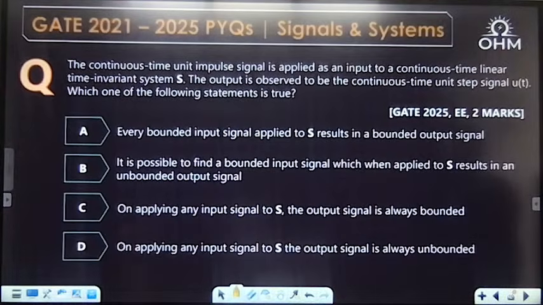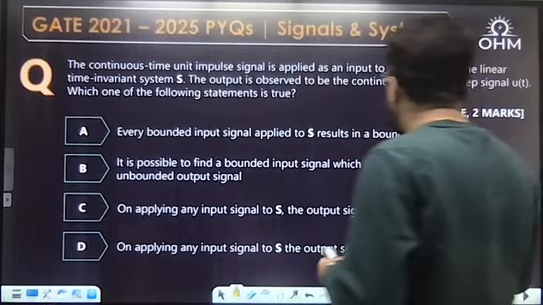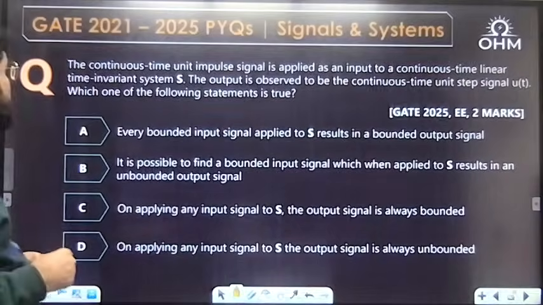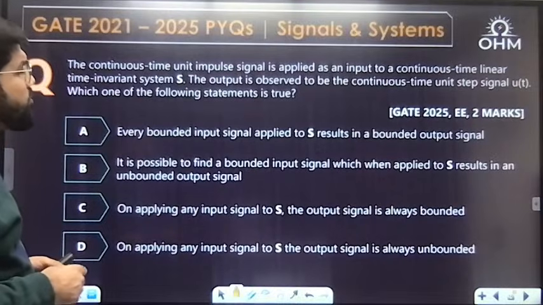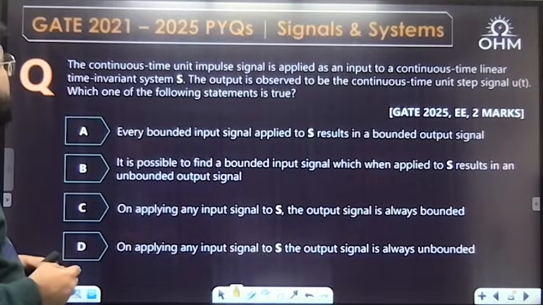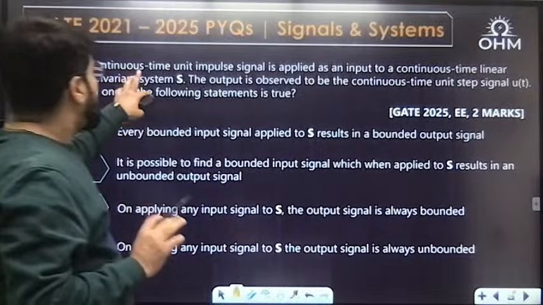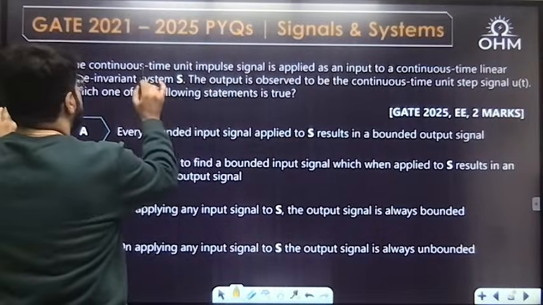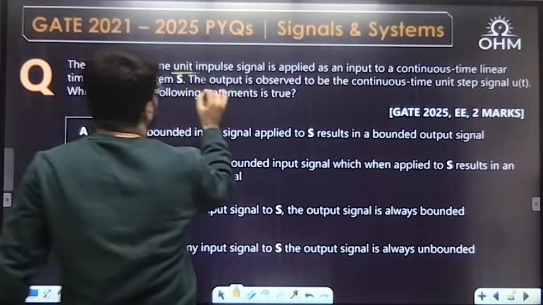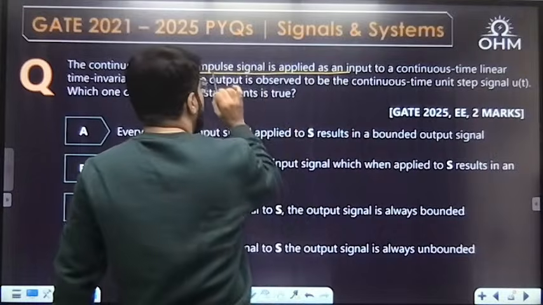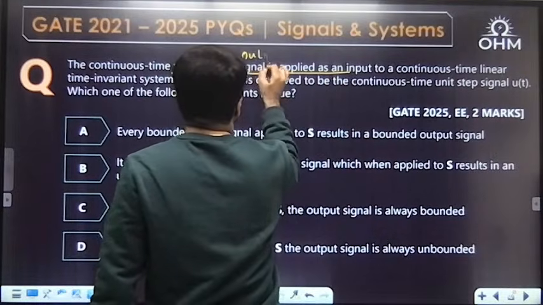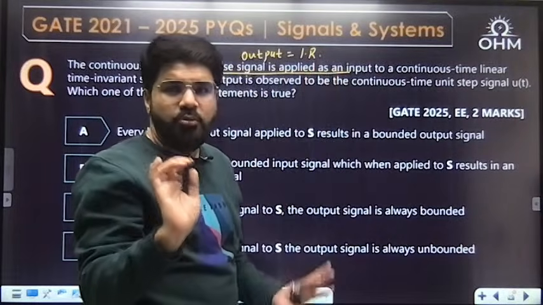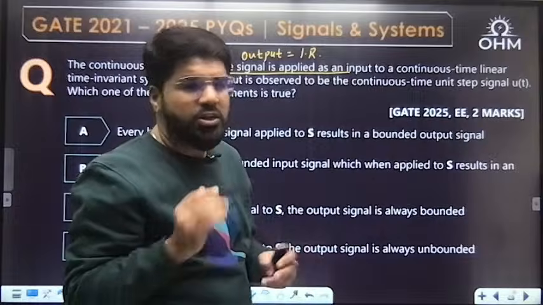Next question. The continuous time unit impulse signal is applied as an input to a continuous time linear time invariant system S. GATE 25, current year, double E, 2 marks question. The output is observed to be a continuous time unit step signal u(t). Which of the following statements is true? Now see, a continuous time unit impulse is applied as an input to a continuous time linear time invariant system. So what is applied as input? Unit impulse is applied as input. Whenever a unit impulse is applied as input, the output of the system is known as the impulse response. Correct? The output of the system is the impulse response. That is the definition of impulse response.